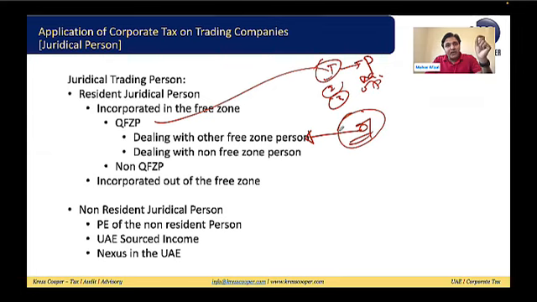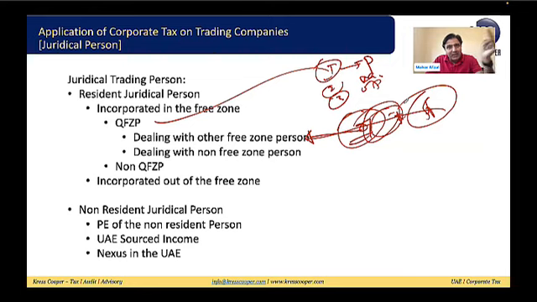Now, if the qualifying free zone person has any transaction with a non-free zone person, let's assume first the situation where the company in Jafza is dealing with another company in the free zone. One company is in Jafza, the second company is in the free zone. Both are free zones. Whatever income the Jafza company, the qualifying free zone person, gets from this transaction will be a qualifying income.